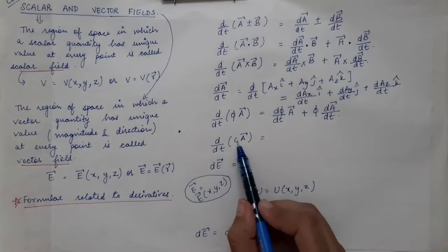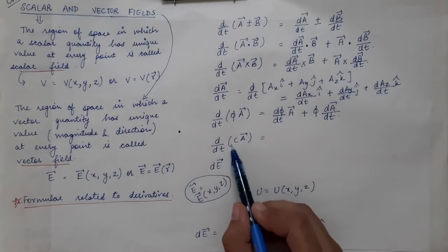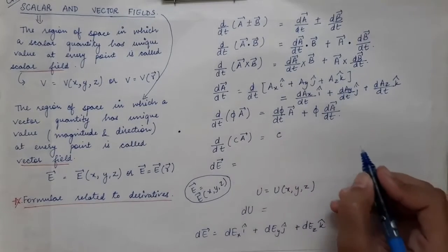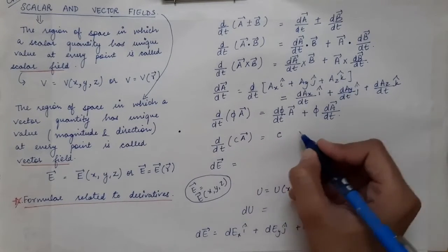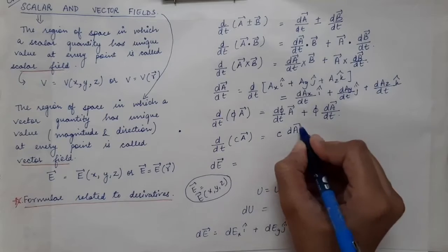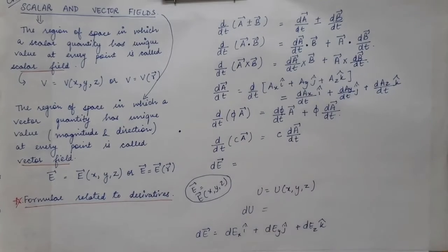Then we have the derivative of a constant times a vector. Since this is a constant, it will come out of the derivative operator. So this will be simply equal to c times dA vector by dt.